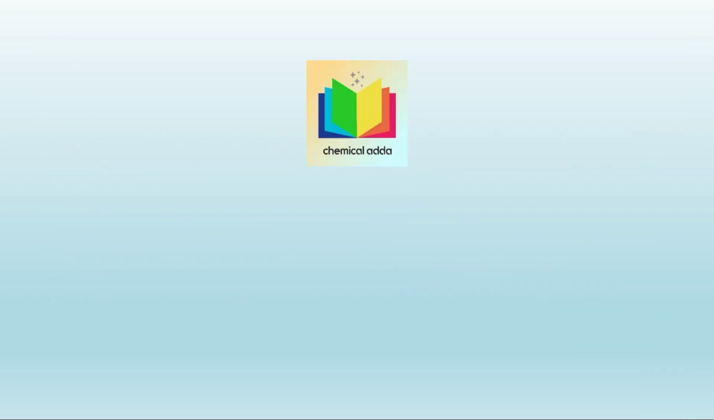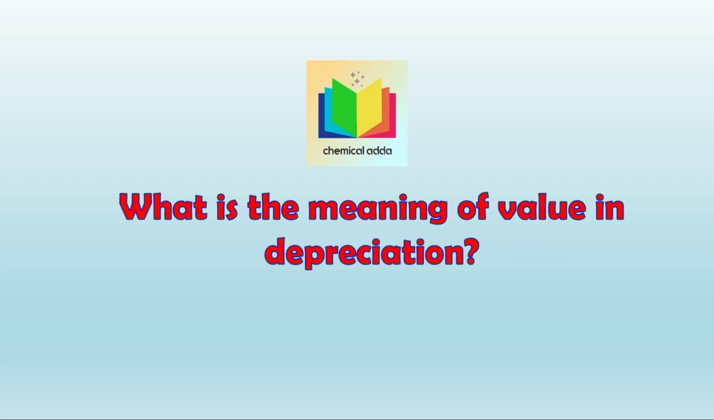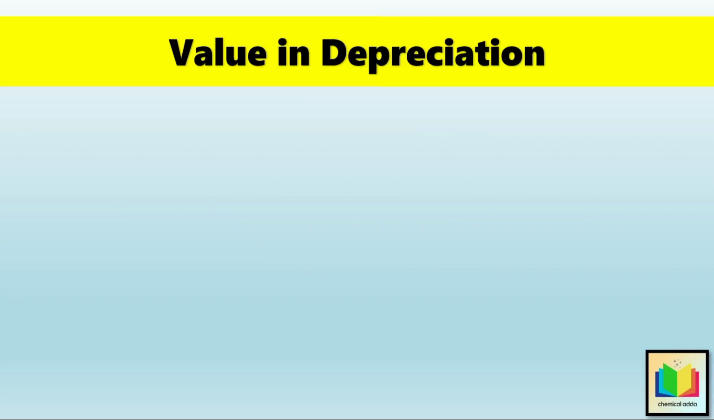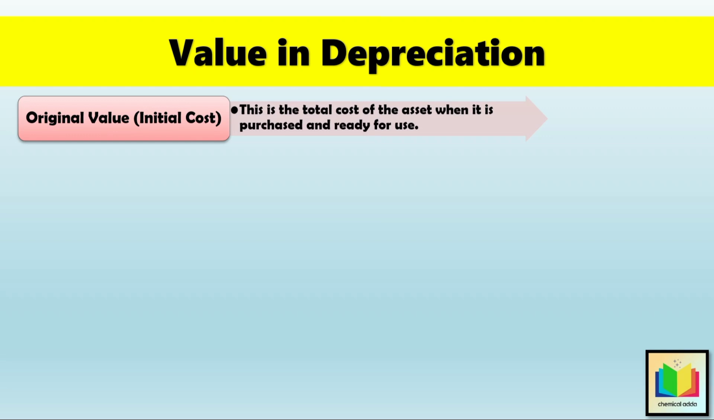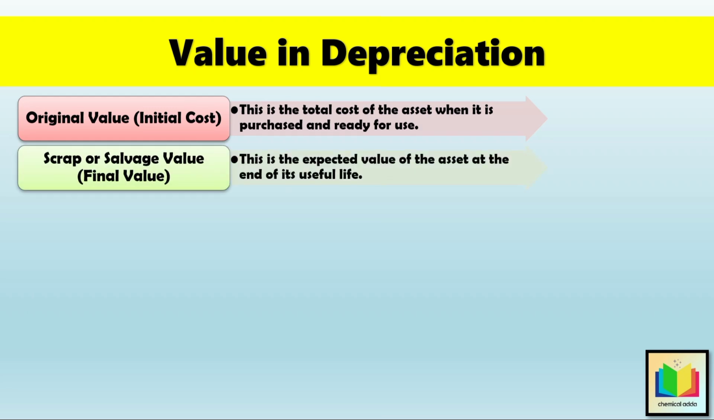Now let's discuss what is the meaning of value in depreciation and how do engineers calculate it? So, whenever we calculate depreciation, we need to know three important values. First is original value or initial cost. So, this is the total cost of the asset when it is purchased and ready for use. Second one is scrap or salvage value or final value. So, this is the expected value of the asset at the end of its useful life.